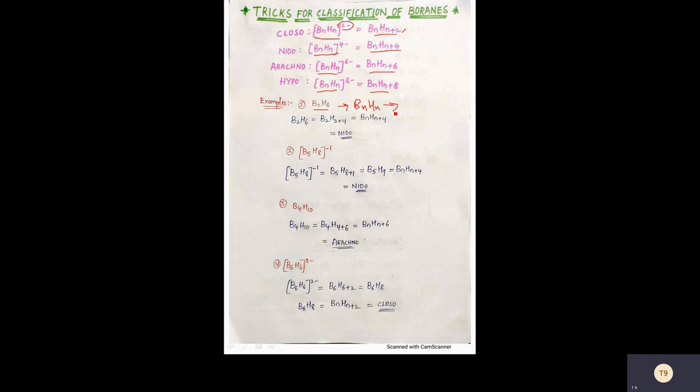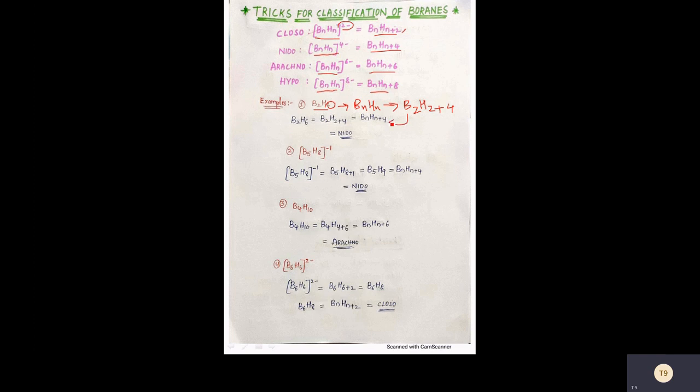If you write B2H6 in a BnHn form, here n is the number of boron atoms, so it is B2H2. And then you should add the number of hydrogens that are left. The total number of hydrogens is 6, so if you add plus 4, it becomes 6.